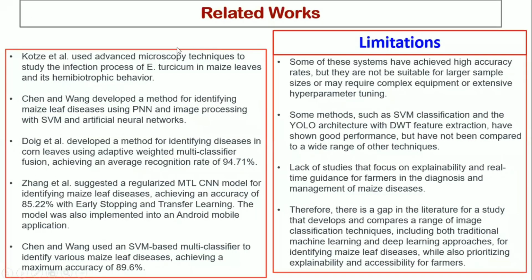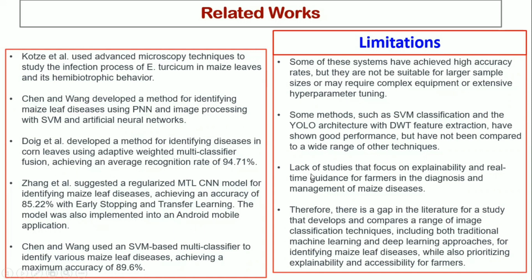These are some of the research works that have been carried out. For example, there was an advanced microscopy technique designed for detecting fusarium in maize. Chen and Wang developed a method for identifying maize leaf diseases. They used PNN and image processing with SVM, and also an adaptive weighted multi-classifier was designed, which had 94.7% accuracy, or average recognition rate, and many others.